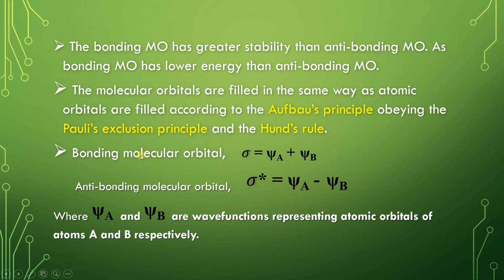The bonding molecular orbital is represented by sigma equal to psi A plus psi B. The antibonding molecular orbital, sigma star, is equal to psi A minus psi B. Here psi A and psi B are wave functions representing the atomic orbitals of atoms A and B respectively.